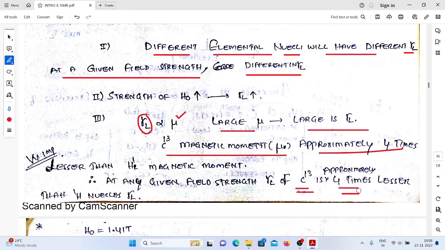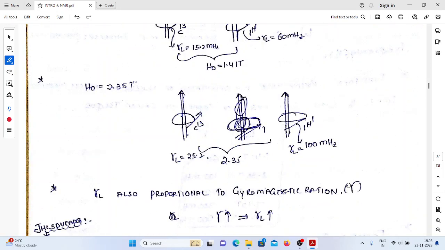Very, very important sentence. Why is the precessional frequency of the proton higher than C13? Because the magnetic moment value of C13 is lower. That's why the precessional frequency of C13 is 4 times lower than the proton. Very, very important. Okay.